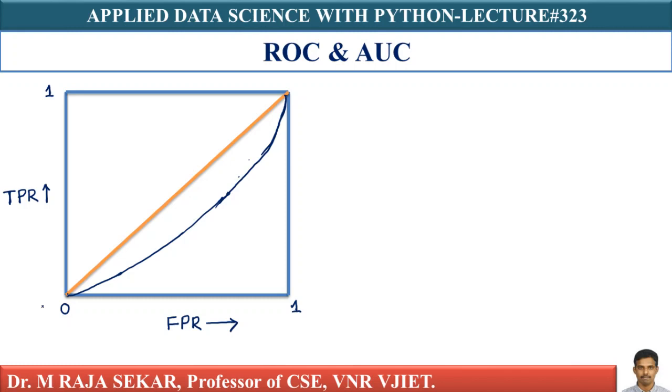It's not sensible. If you see an AUC value between 0.5 and 1, it makes sense and is okay. If you see an AUC value of 0.5, you know the model is just a random model.